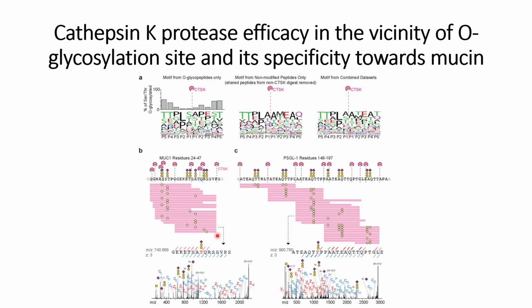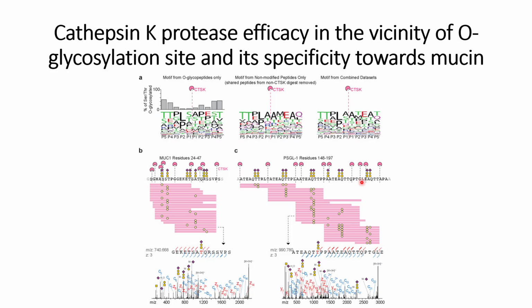On the other hand, surprisingly, they are also able to find peptide cleavage at the O-glycosylation site even in the motif from the non-modified peptide, and for this case they used residues of PSGL1 from 148 to 197, and for the previous case they used MUC1 residues from 24 to 47. So in these PSGL1 residues they are able to see the peptide cleavage at the sites of the glycosylations that can be seen here,